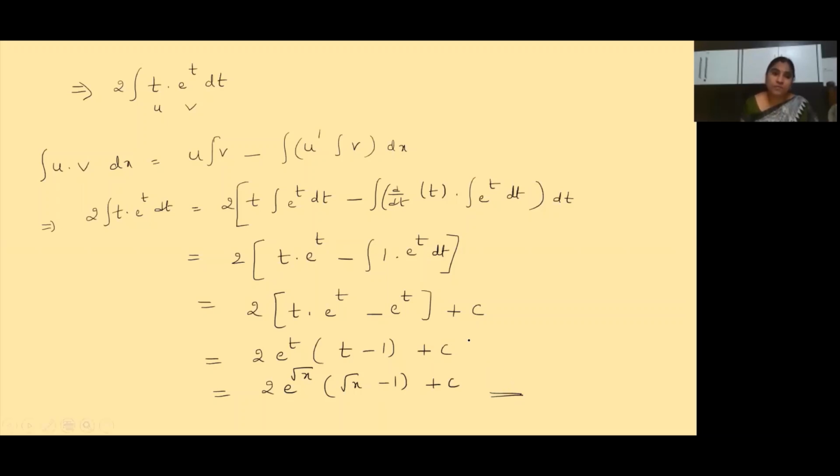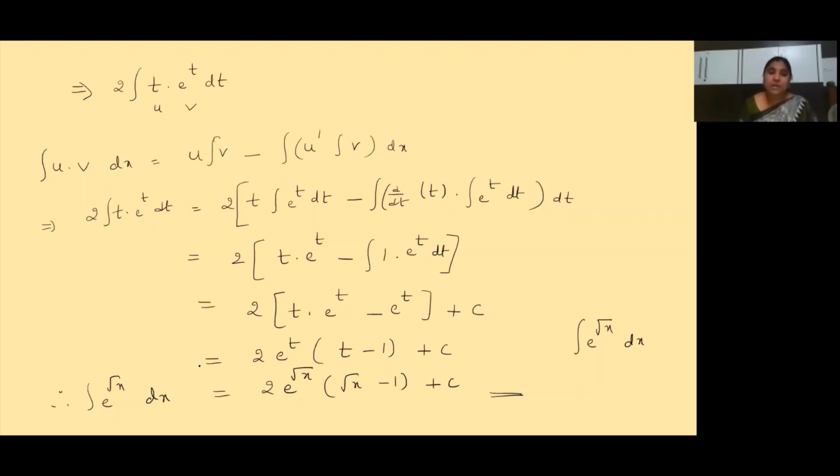Means actually if you observe the question, what was our question, children? I'll write the question again here, only for your understanding. e to the power of root x dx was our question. But if you observe the question here, there is no product form. Yes or no? There is no product form. Only one term is there, that is e to the power of root x.